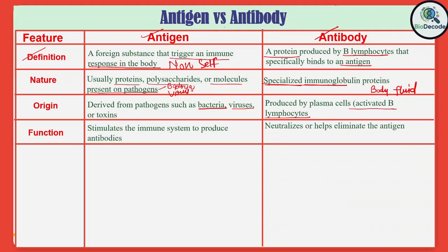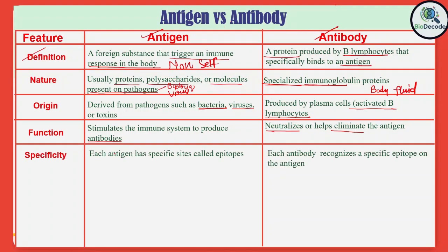Now let's understand the functions of the antigen and antibody. The primary role of an antigen is to trigger the immune system and initiate the production of the antibody. While antibody functions by binding to the antigen, which helps to neutralize the toxin and block the pathogen activity or mark them for destruction by the immune cells.